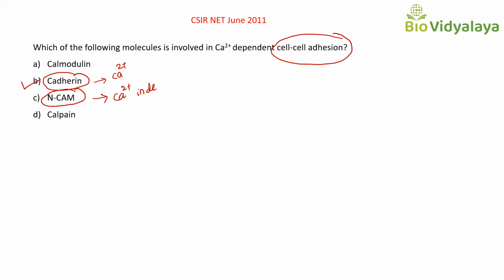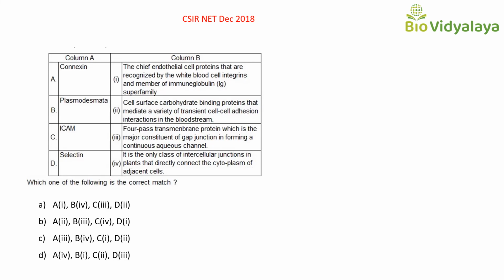Okay. And here calmodulin is involved in cell signaling and that is also calcium dependent, and calpain is involved in apoptosis and that is also calcium dependent. They need calcium for their activation. So here our answer is option B, cadherin. Cadherin is a calcium dependent cell-cell adhesion molecule. This is also a match the following question and this is from CSIR NET December 2018.